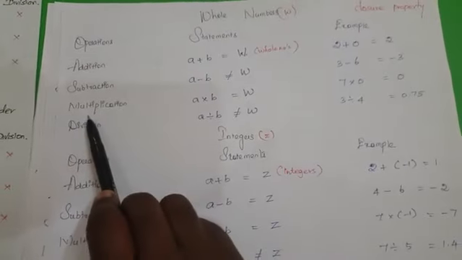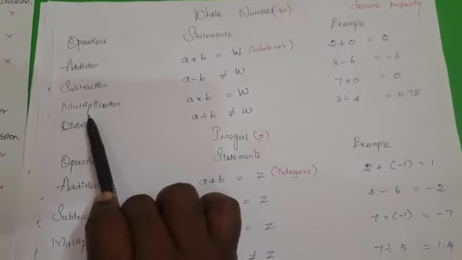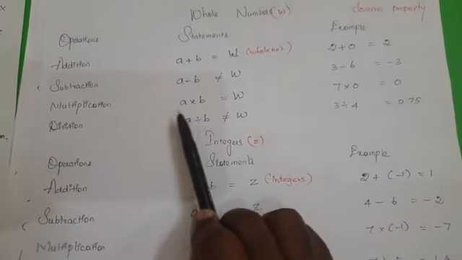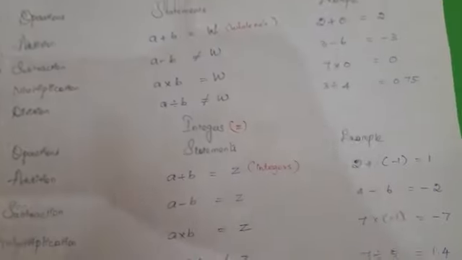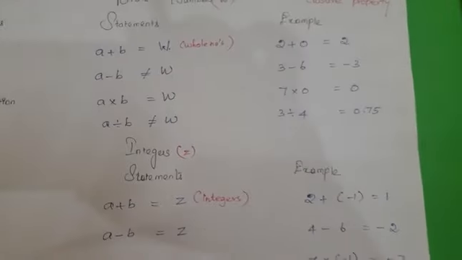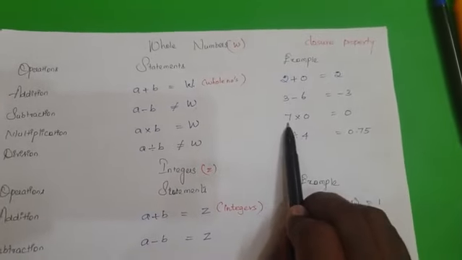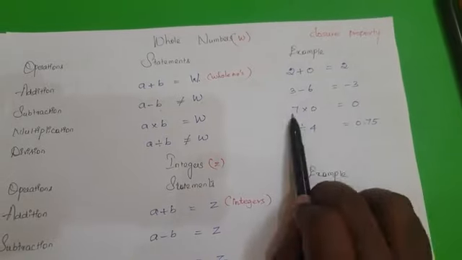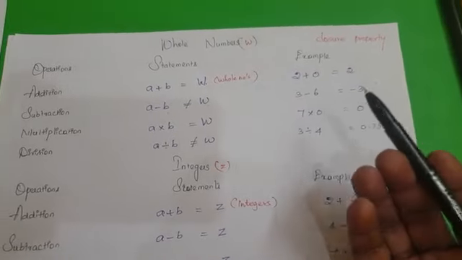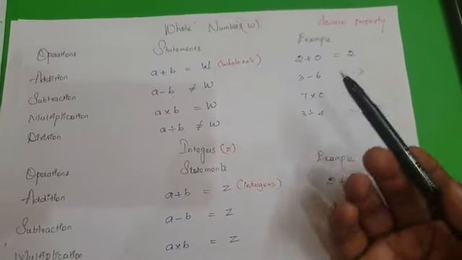So now the next one is multiplication. Multiplication of two numbers, for example A and B, will give a resultant that is a whole number. Any two whole numbers multiplied: 7 into 0 will be 0, 5 into 2 is equal to 10. So if you multiply any two whole numbers, the resultant will be a whole number.